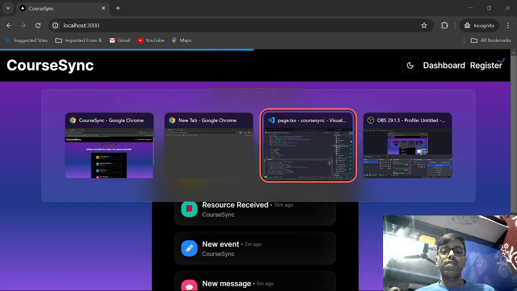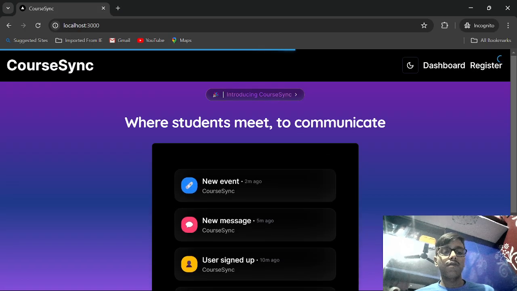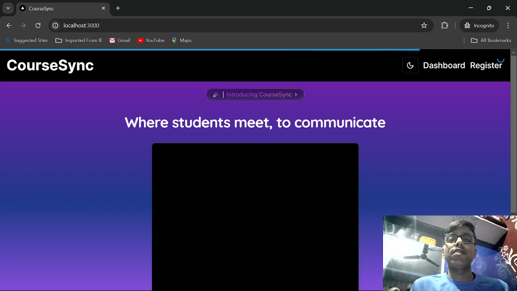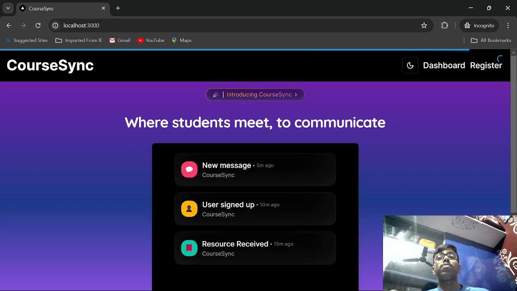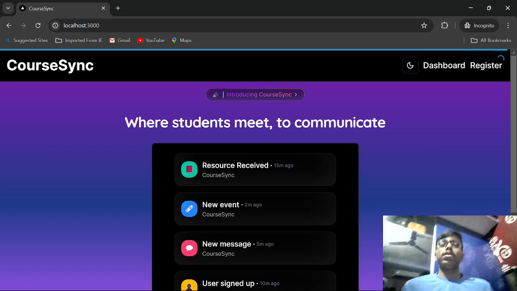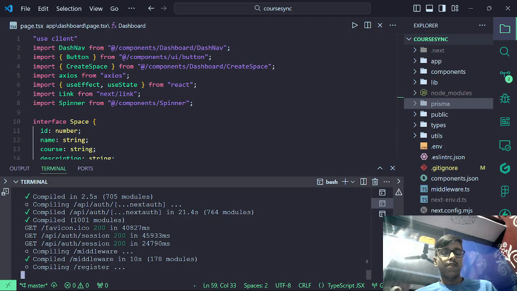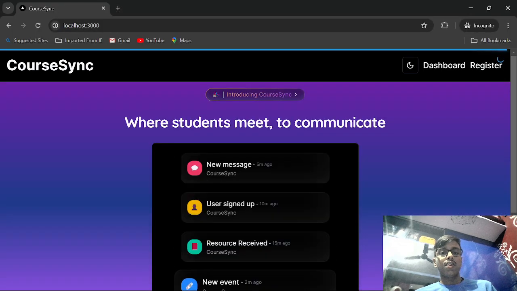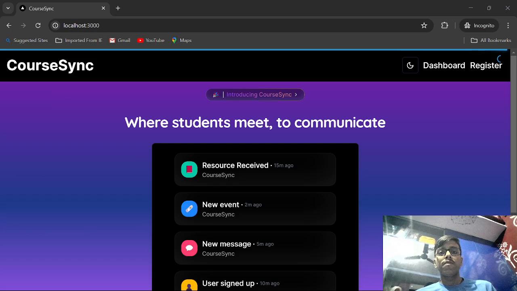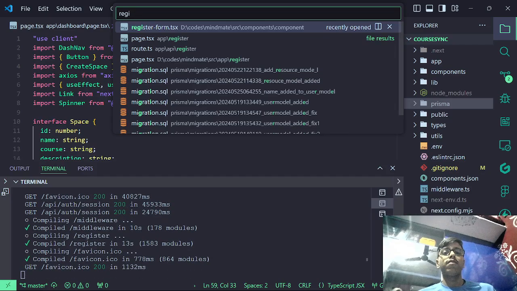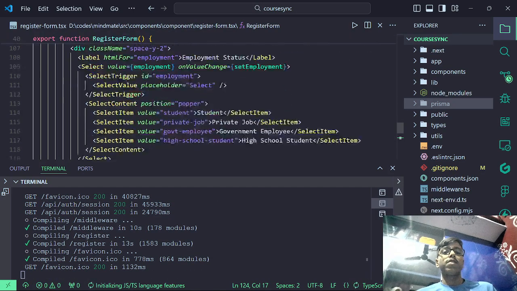The development server is taking a bit of time, I don't know. Yeah, let's go. It's actually compiling. The first compile takes a bit of time. I hope you don't mind that, right? So yeah, this is what it is. Okay, what happened? It's taking a bit of time. Okay, so for validation, let me lead you through the register form, right? This is the register form.